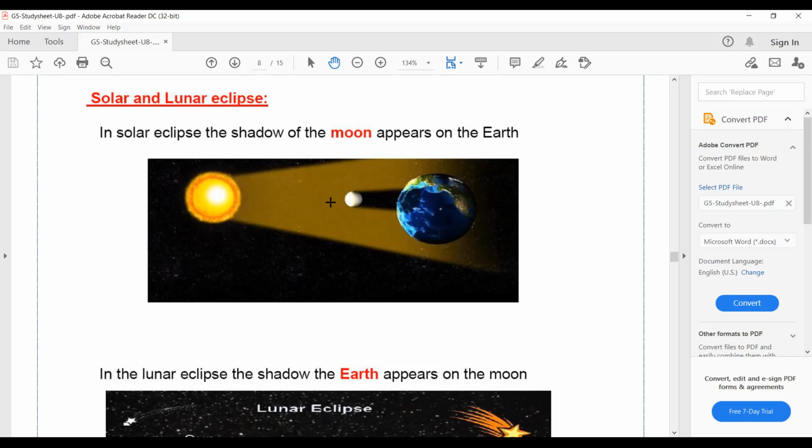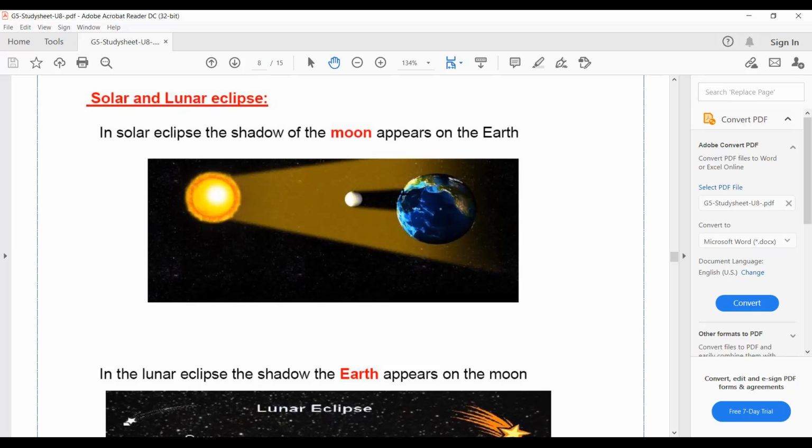When the moon comes here between the sun and the earth in the daytime, because the sun, of course, appears in the daytime, the moon prevents the sunlight from reaching some parts of the earth. So this part has a phenomenon called the solar eclipse.